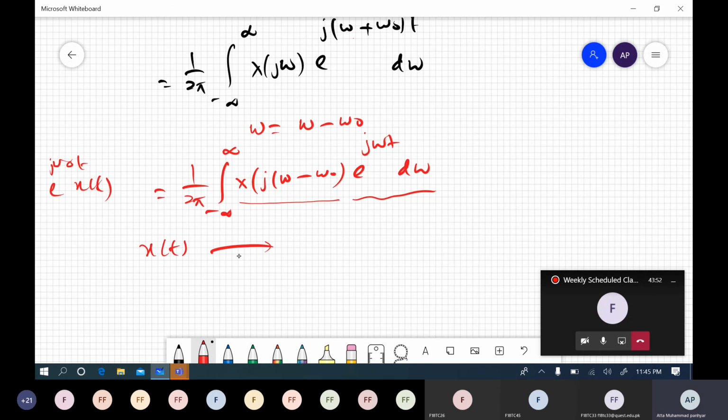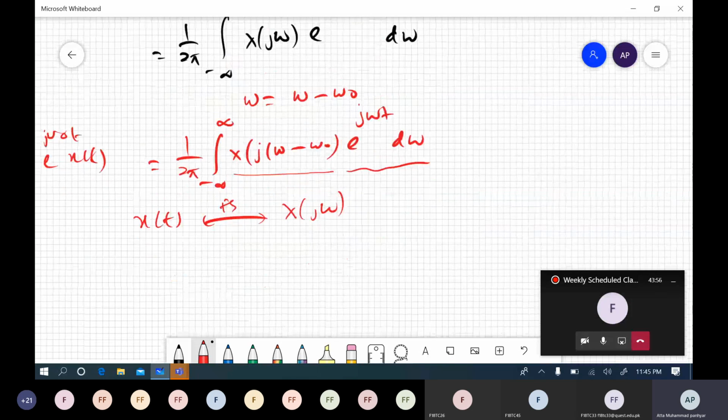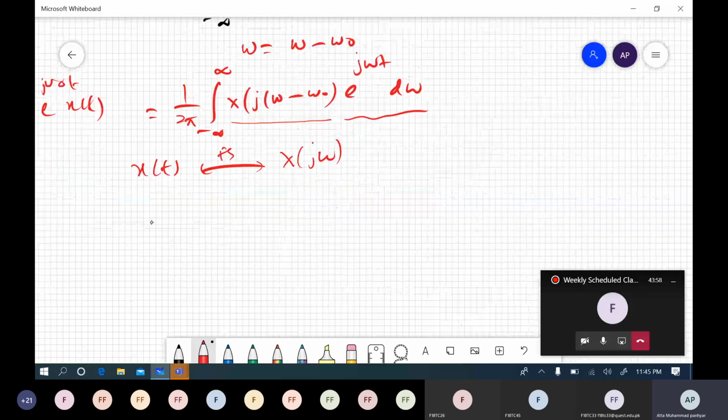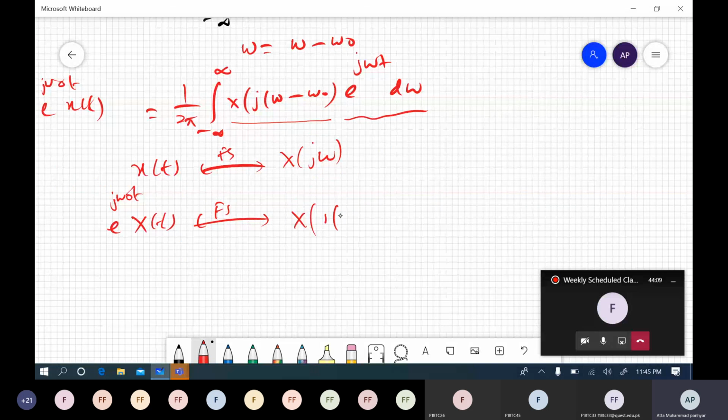So we say if x of t is equal to x of j omega, right, then e to the power j omega naught t means a frequency shift. If it is given to the signal in the time domain, the frequency is shifted in the frequency domain, right?